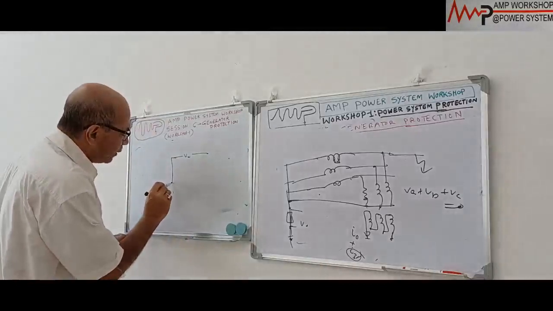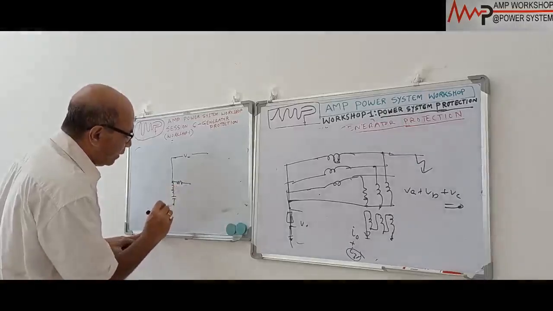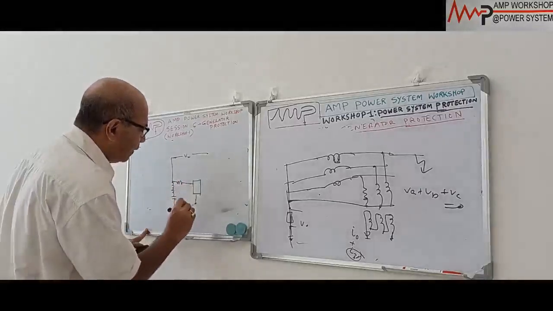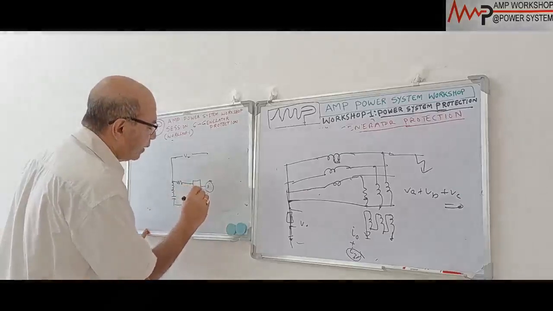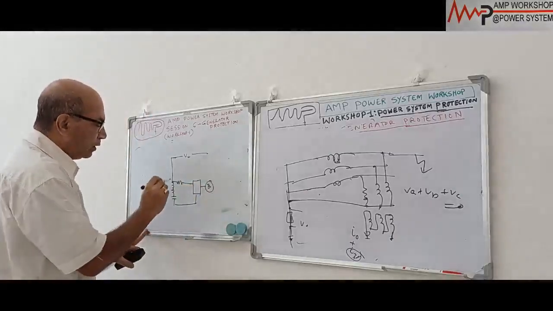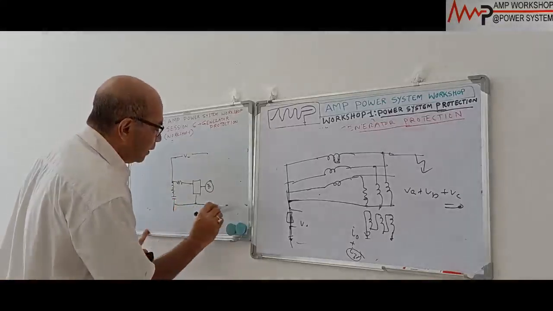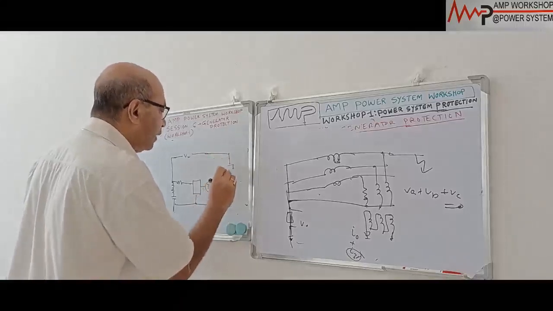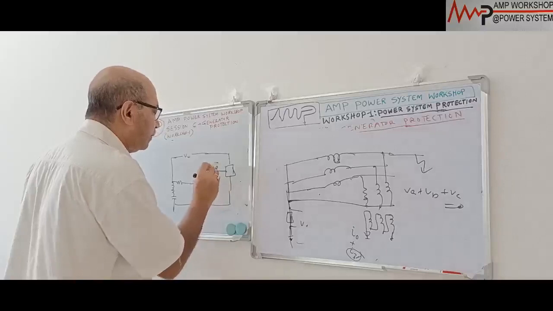Suppose this is a filter circuit, an RC circuit, and this is a resistance over here. Then we put a rectifier over here, for converting AC voltage to DC, and then we put a bias coil. This is a voltage bias coil. Then this is coming over here, this is a VD. And then we put another filter circuit over here, and this filter circuit contains the operating coil.